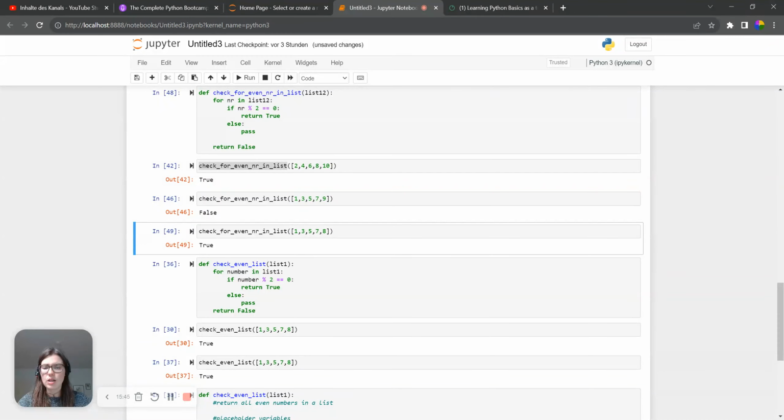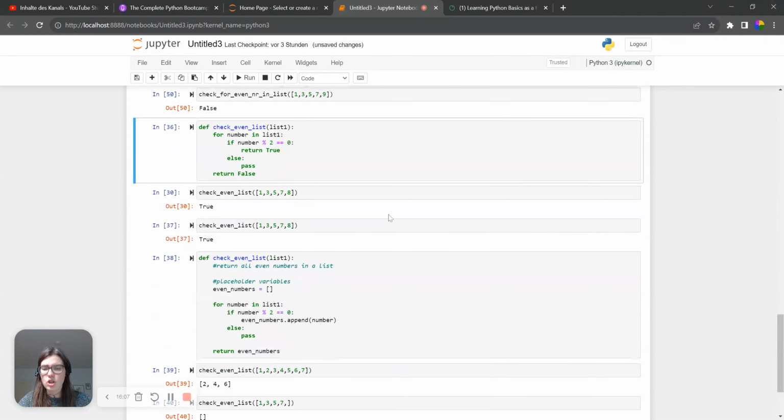Because now it runs up to 8, it finds out, oh wow, 8 is an even number, so I have to say true, and only if the 8 would be a 9, then it would be false, because then there are no even numbers in there. So this was all about the functions. What we can do now at the top is one additional function that gets a bit more difficult.